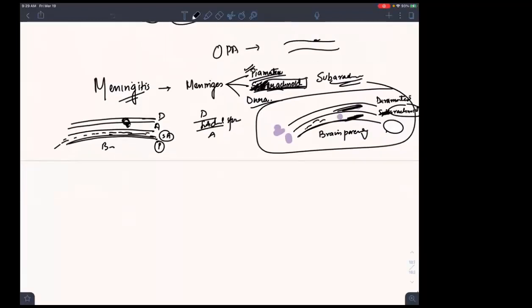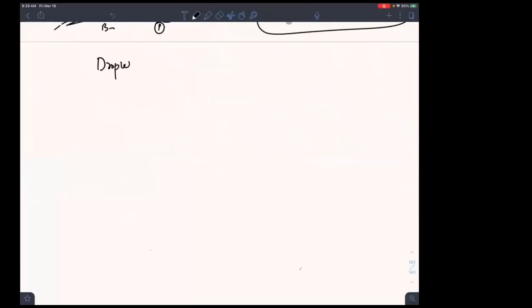So we were talking that once we have the droplet infection, what will happen? In the droplet infection, see what happens. Once the droplets go to me, it will go to the lungs. In the lungs, there will also be some inflammation. And it also will reach the what? Blood. So hematogenous. If something is spreading through the blood, we call it hematogenous.